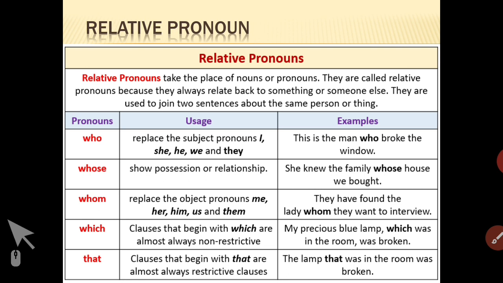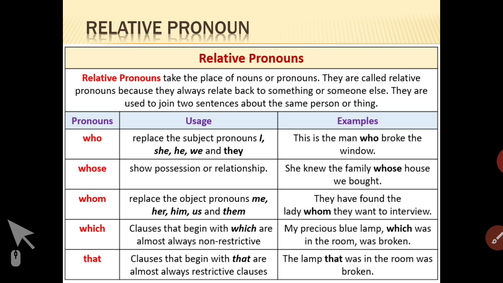They are used to join two sentences about the same person or thing. Now, here are some examples of relative pronouns: who, whose, whom, which, that, how it is used and the example.